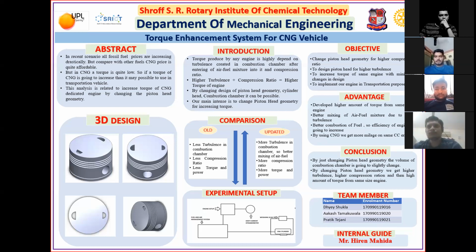Now I will explain the experimental setup. In the picture below of the experimental setup, there is one CNG cylinder in which high pressurized gas is filled. Then the gas comes into the fuel and air management system. The engine can run with the help of the fuel. Torque has been measured by an eddy current dynamometer. Now I hand over to Pratik Tejani.